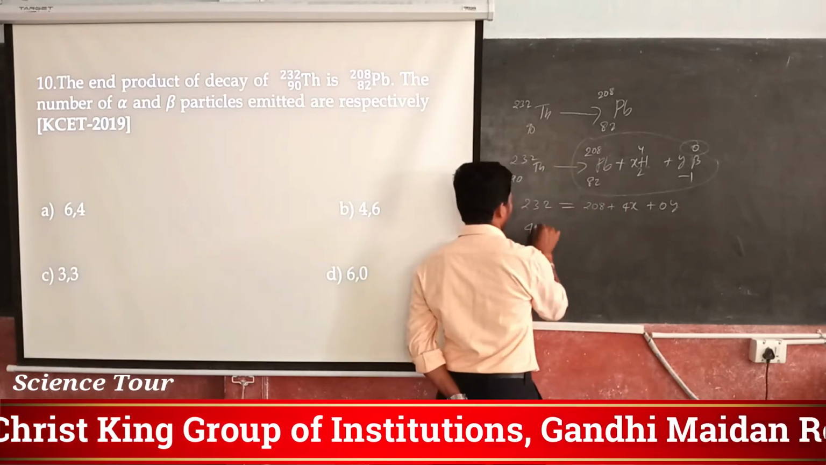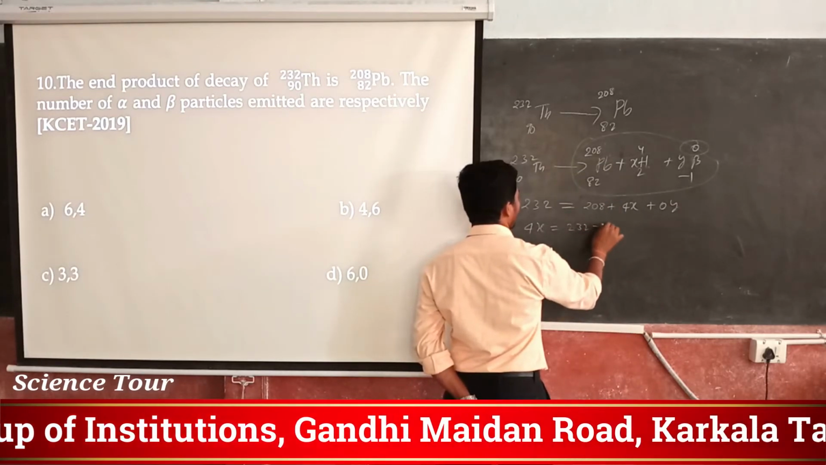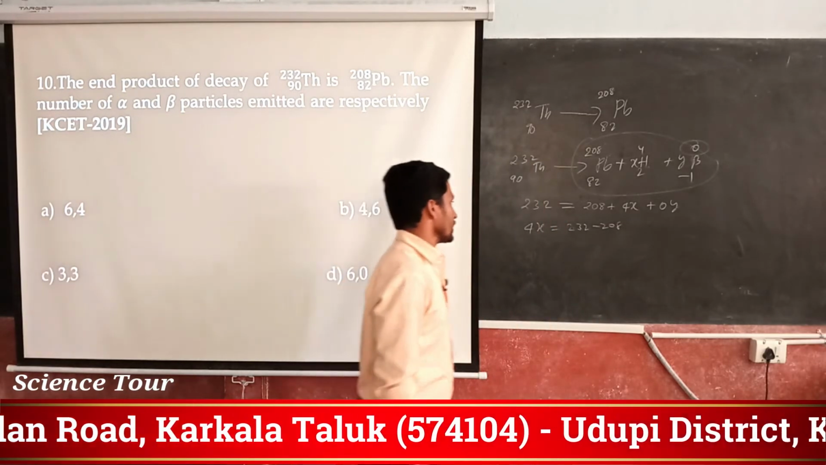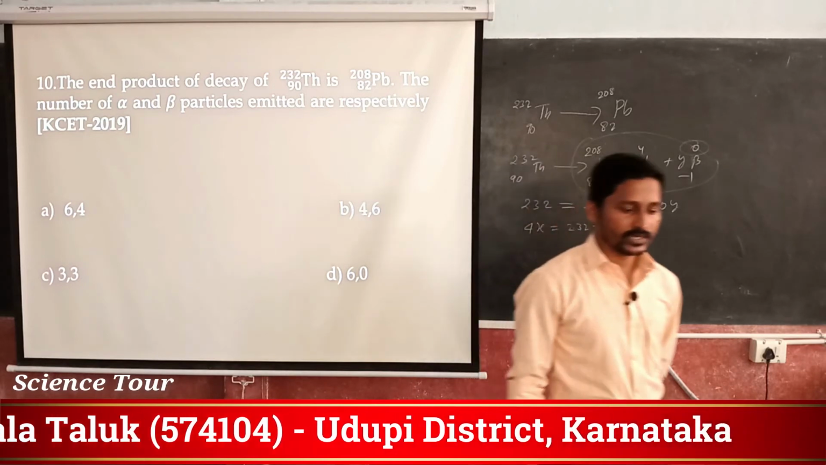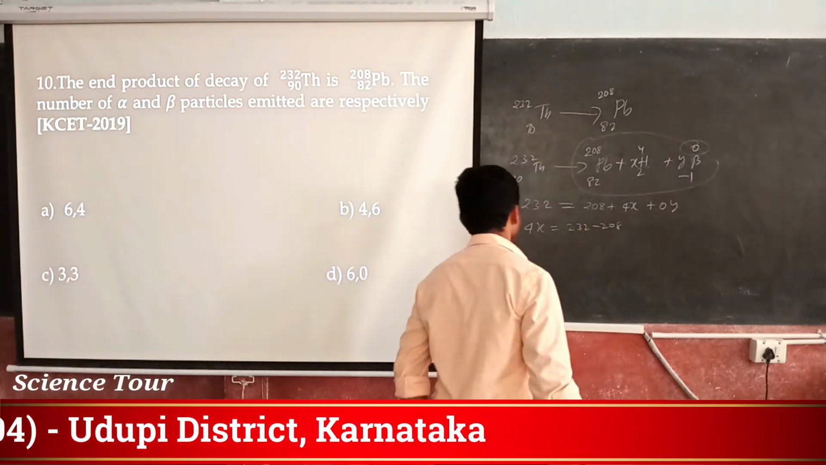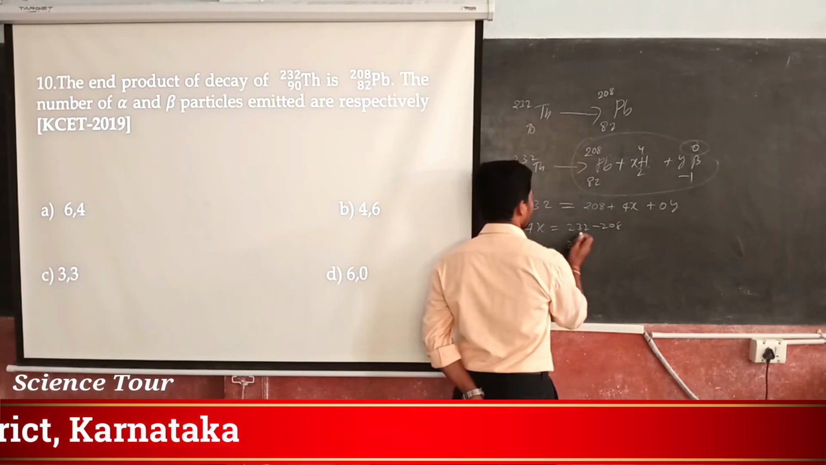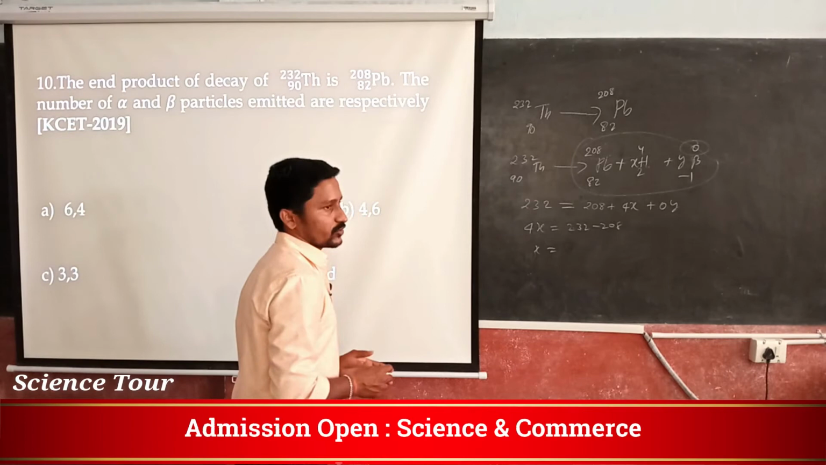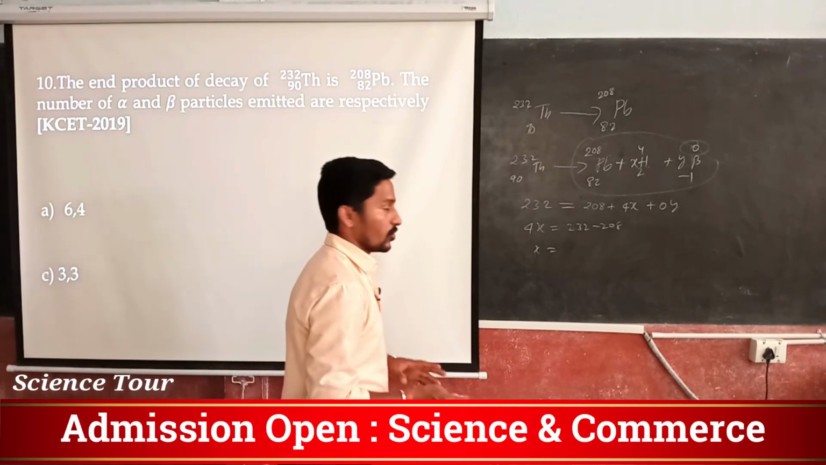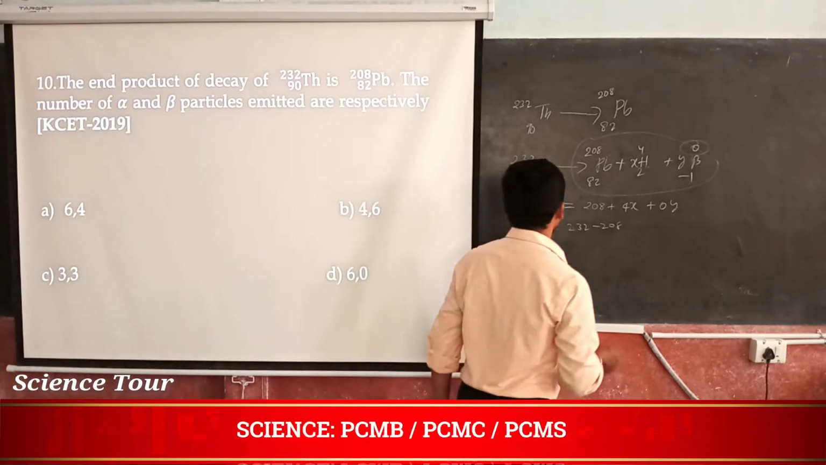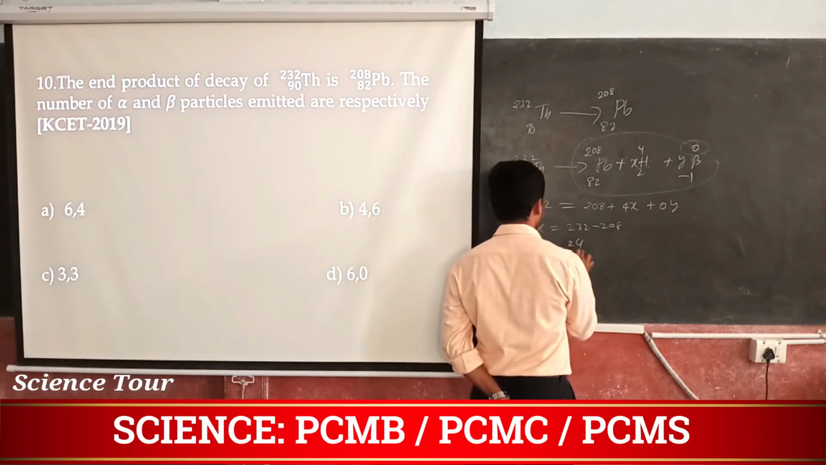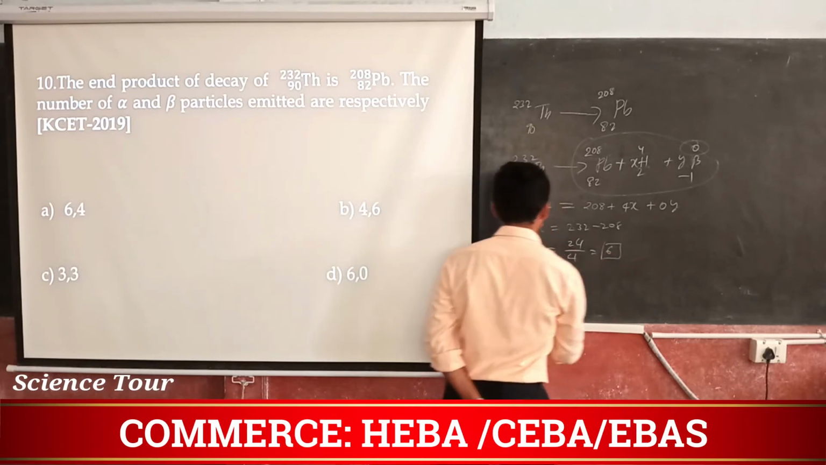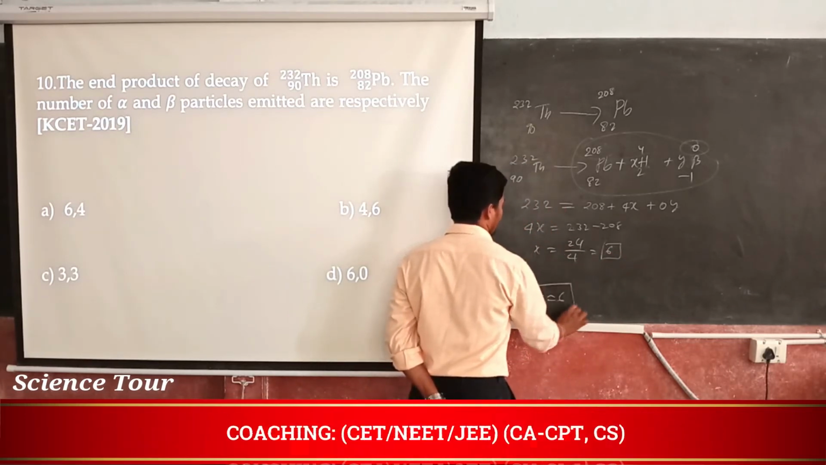So what you are going to get? 4 times x is equal to 232 minus 208. How much you are going to get? x is equal to 232 minus 208 divided by 4, that is 24 divided by 4, so it becomes 6. So I got x is equal to 6, I am going to write down here.